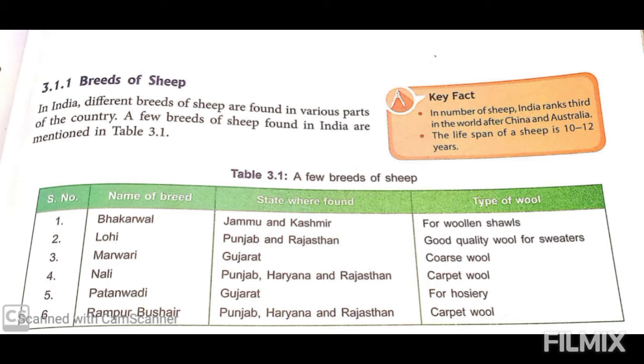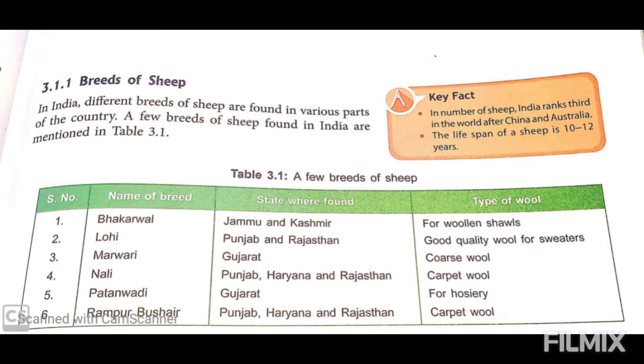Different breeds of sheep are found in various parts of the country. Like the one you can see, the Barkhal is found in Jammu and Kashmir. It is used for making woolen shawls. Lohi is found in Punjab and Rajasthan, and is used for making good quality wool for sweaters. Marwari in Gujarat is for making coarse wool. Nali in Punjab, Haryana and Rajasthan is used for carpet wool, and Patanwadi, found in Gujarat, is used for making hosiery.